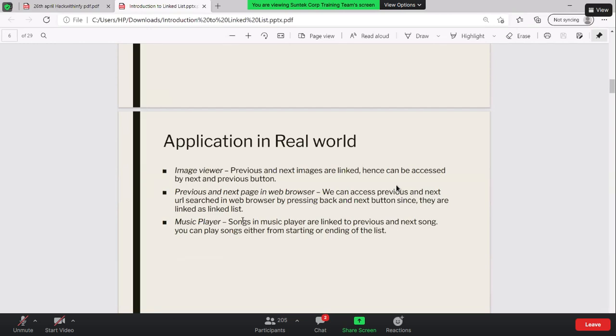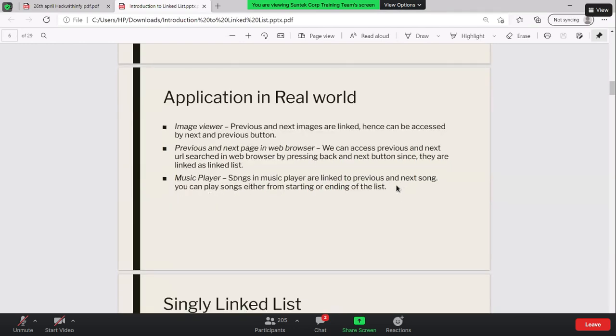Music players link to the previous and the next song. You can go iteratively, like if you want to go to the second song, you can implement all the songs directly with a linked list. And we have the concept of a doubly linked list, which links to the previous as well as the next.